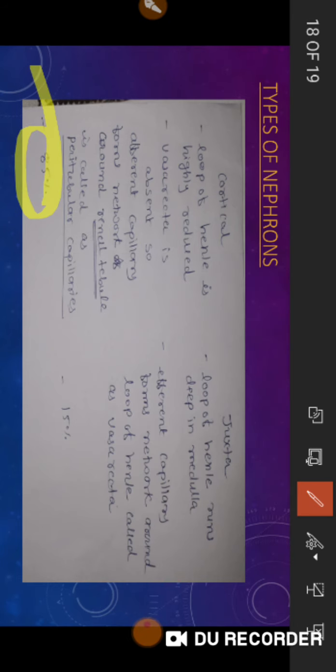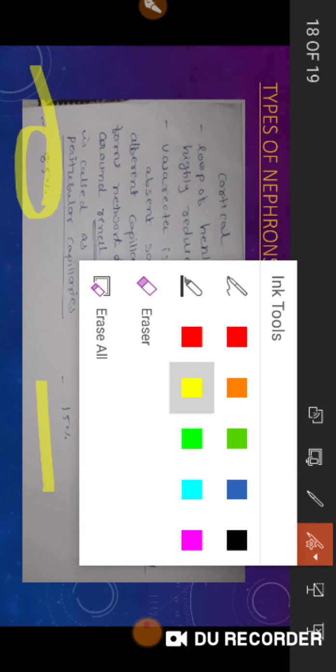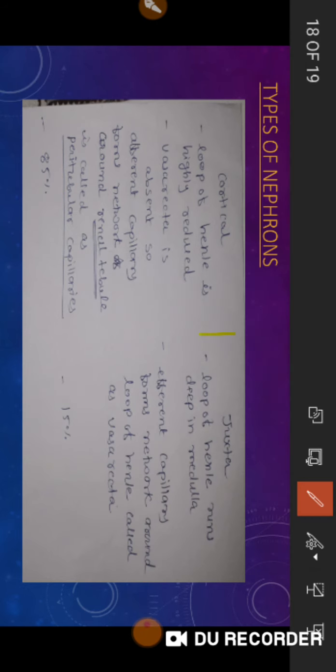Cortical nephrons are almost 85%. In juxtamedullary nephrons, Henle's loop deeply penetrates into the medulla. So the efferent arteriole forms a network around the loop of Henle called the vasa recta, and it is about 15%. I have written it in the form of a difference because you may ask the difference also, right? So already I have written it in the form of the difference.